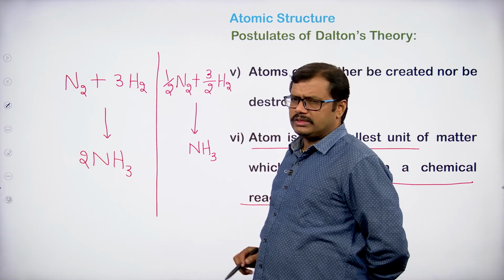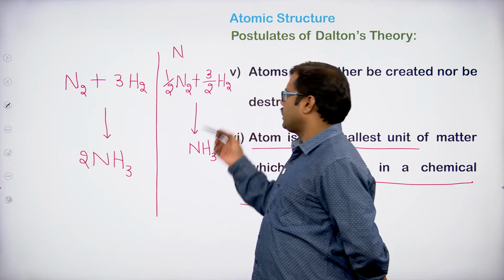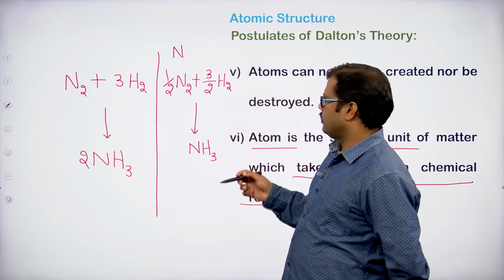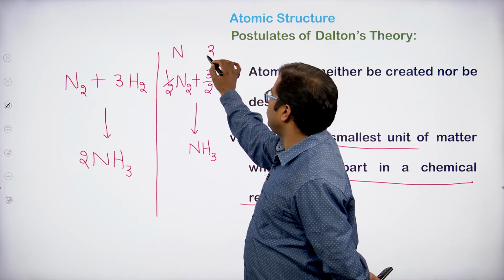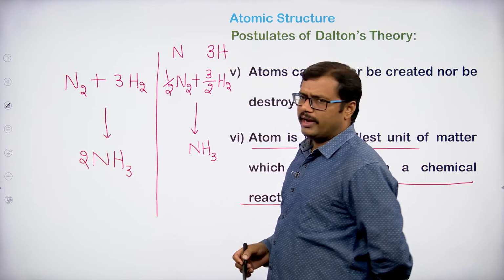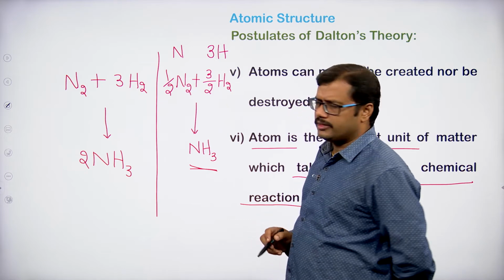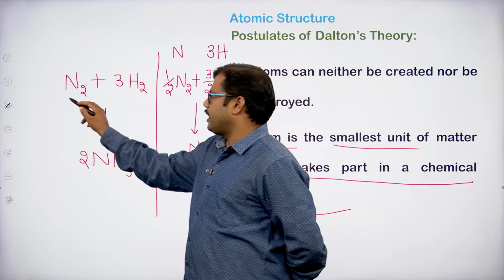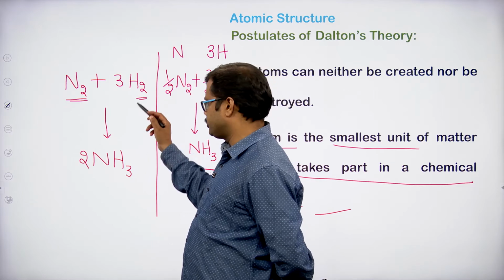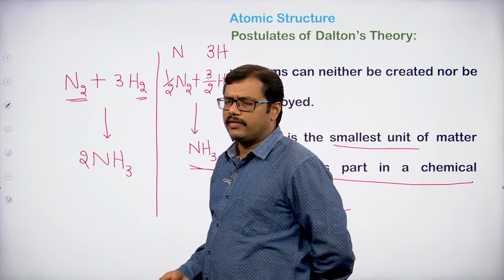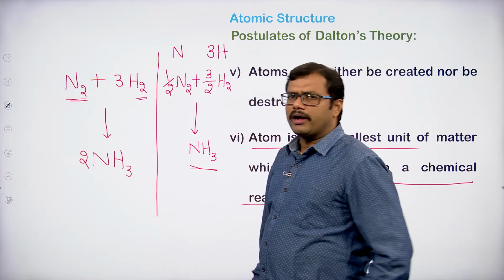1/2 of N2 means 1 N only, 1 nitrogen atom, reacting with the 3/2 of H2, 2 into 3, 6, 6/2, 3. So 1 nitrogen atom and 3 hydrogen atoms are combining and giving 1 NH3. In other words, we can write it as nitrogen molecule and hydrogen molecule are reacting in 1:3 ratio giving 2 moles of NH3.